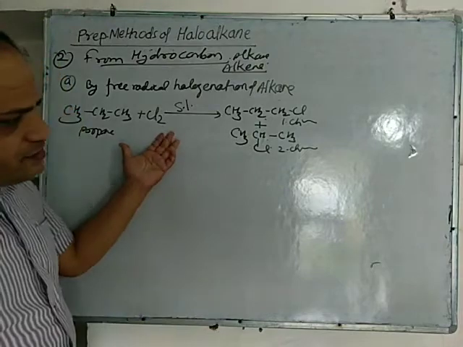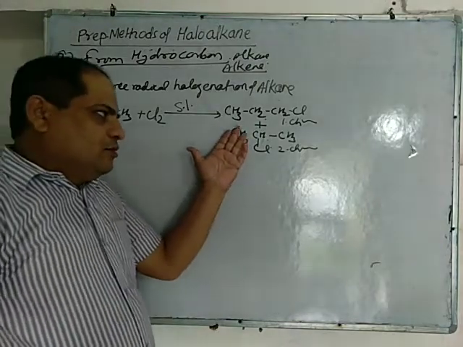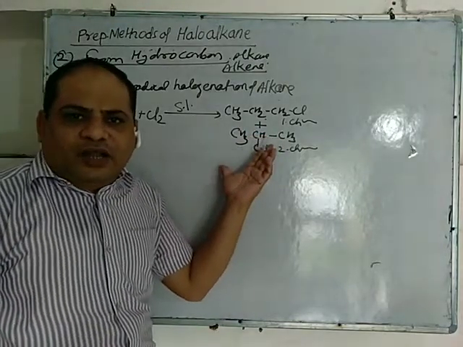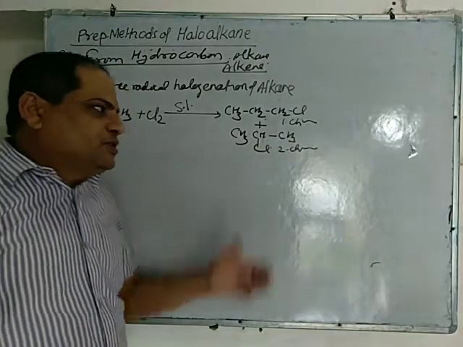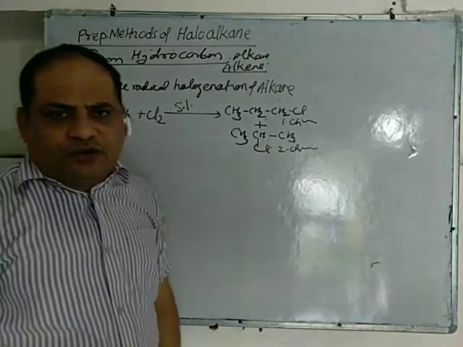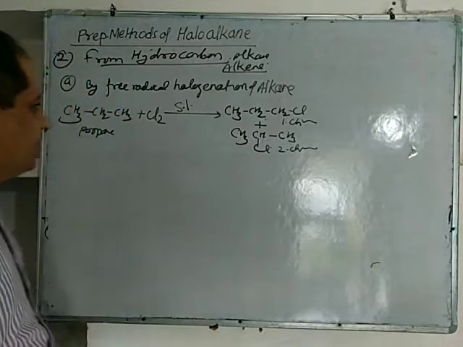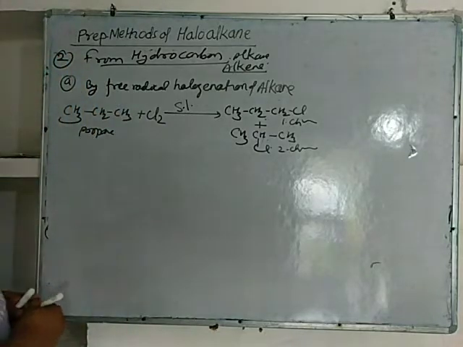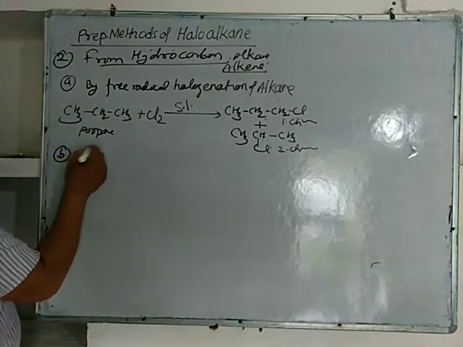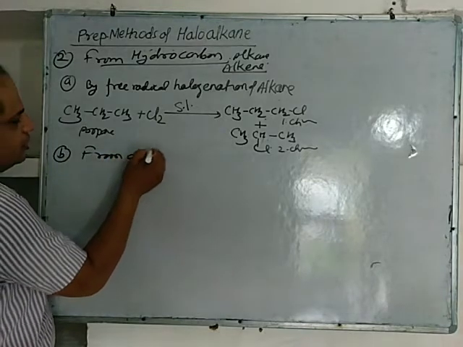So in this reaction, a mixture of different haloalkanes is formed. Therefore, this reaction is not considered as a good method for the preparation of haloalkane. B is from alkene.